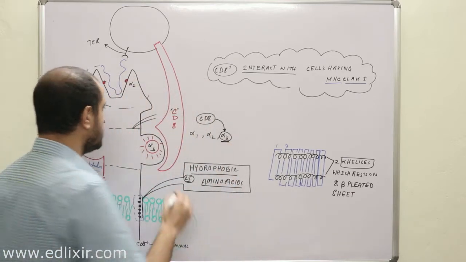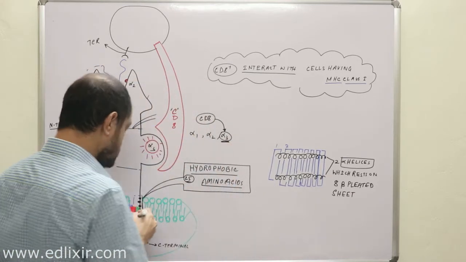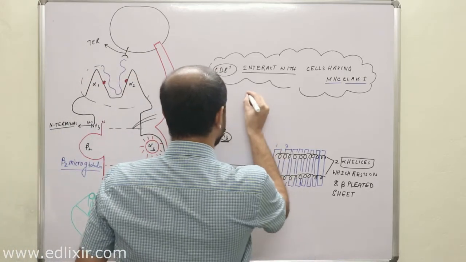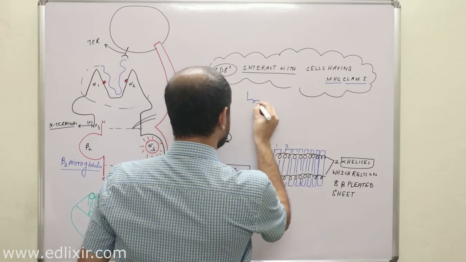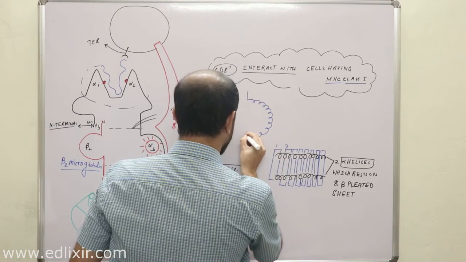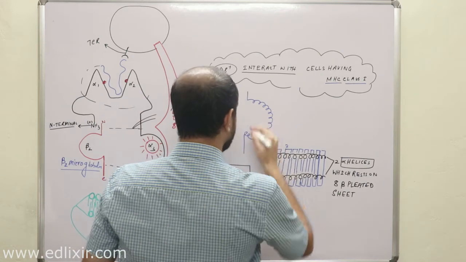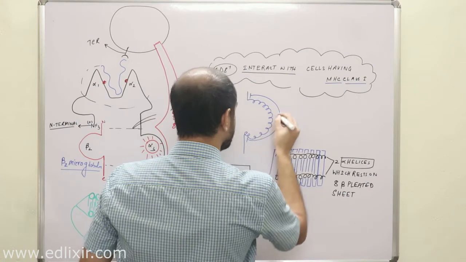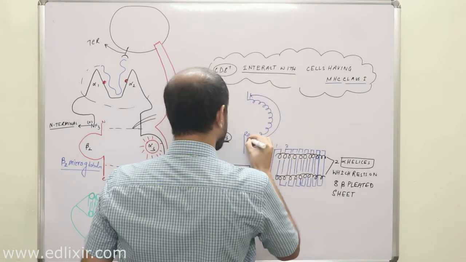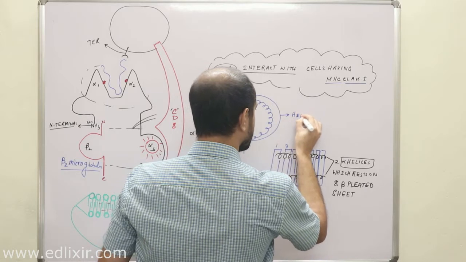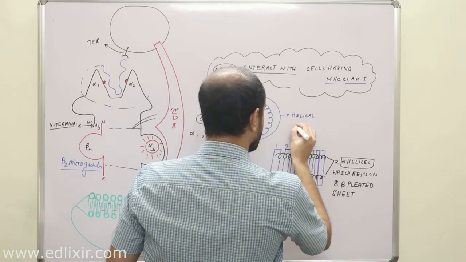Now listen, this alpha 3 portion, if we can magnify it, is nothing but a helical portion.